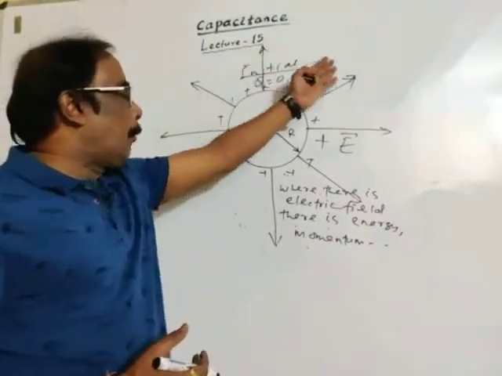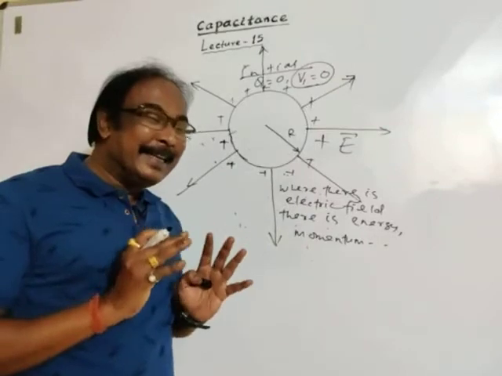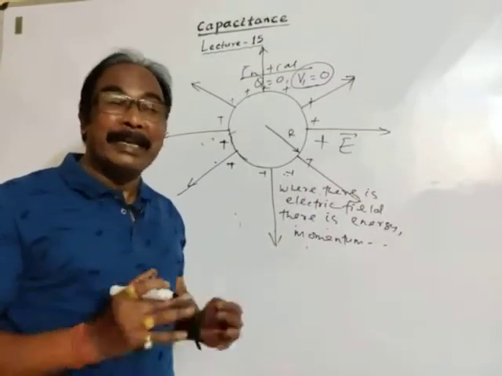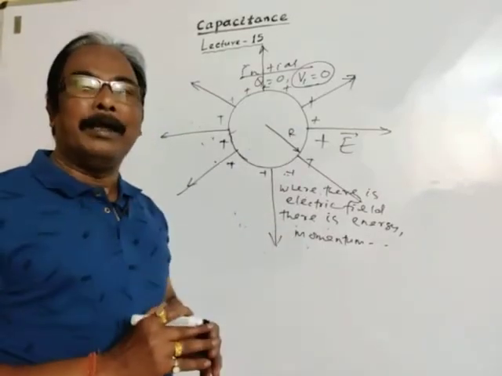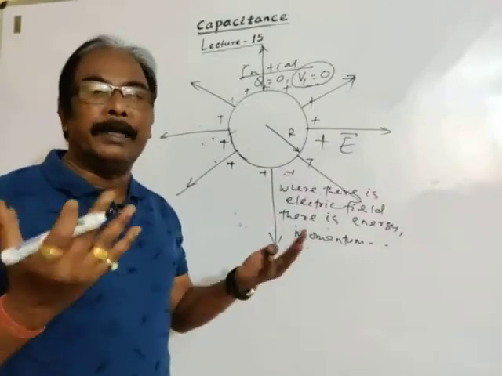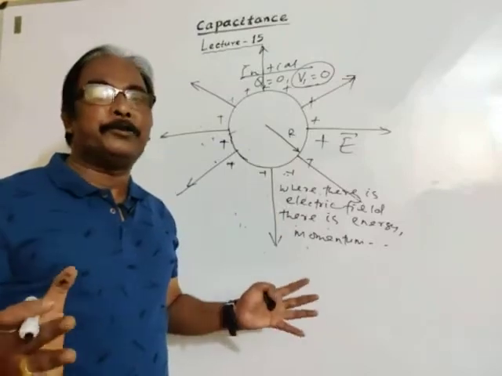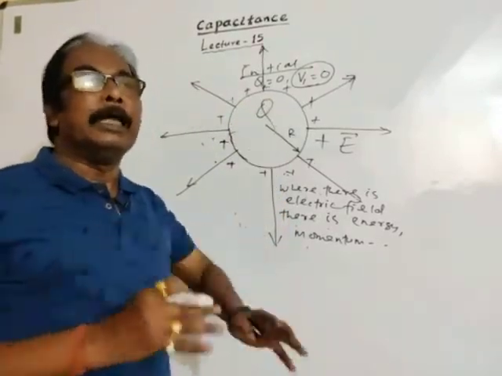Now, the energy of a capacitor. Just think, what is the definition of a capacitor? A capacitor is an electric device which stores charge in the form of electric energy.